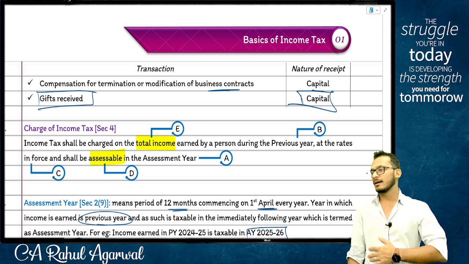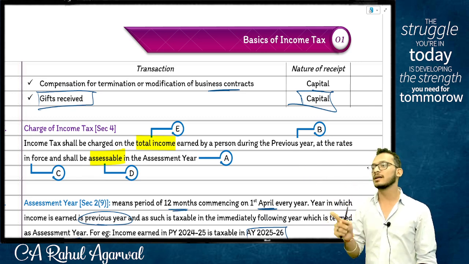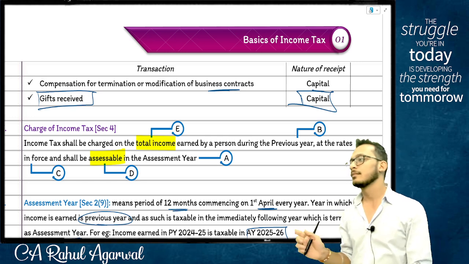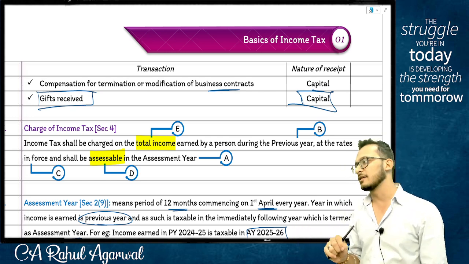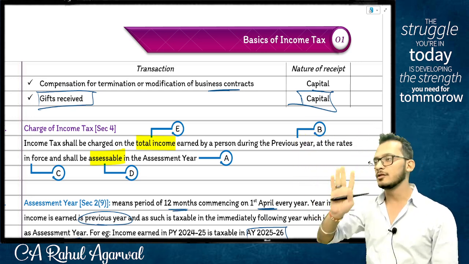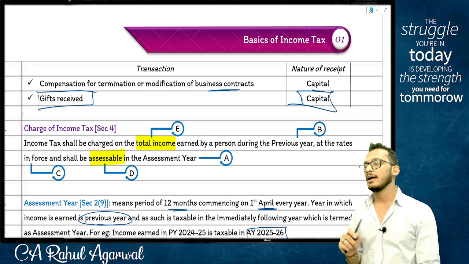Now, one thing, let me clarify, people. Just because I call it capital does not mean it's exempt. I am only telling you that it is capital. To decide whether it is taxable or not will be discussed in 224 along with the next chapters. So don't make an auto assumption, Rahul, that just because it is given here it is exempt. It is not exempt. It is just capital. Make sense? Any doubts on this? No.